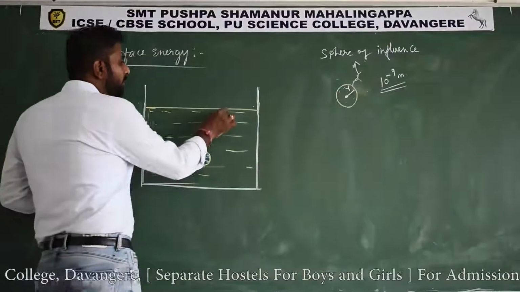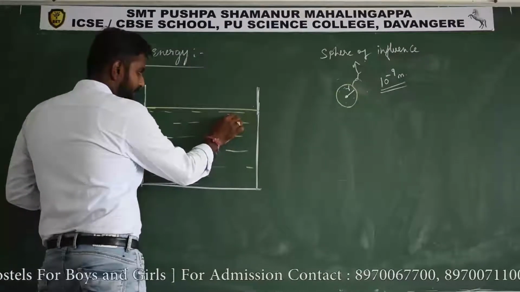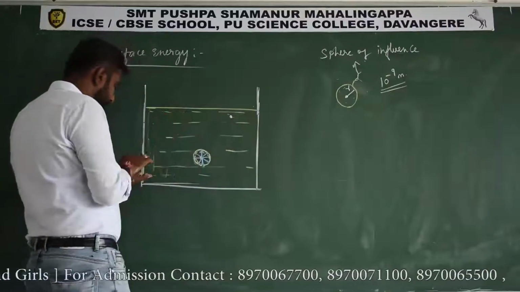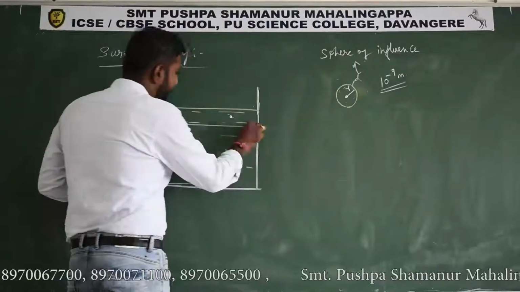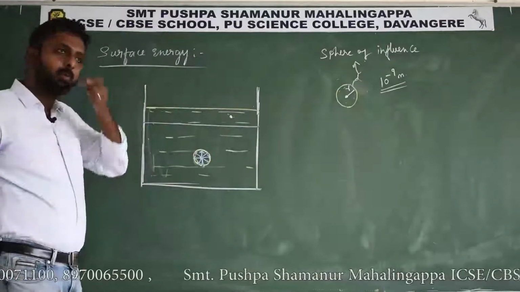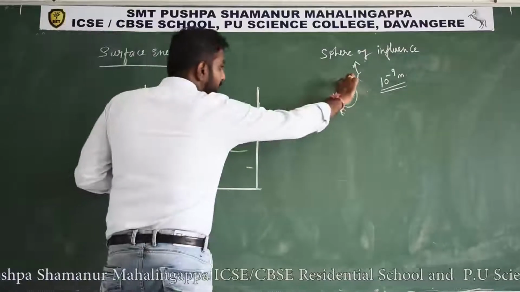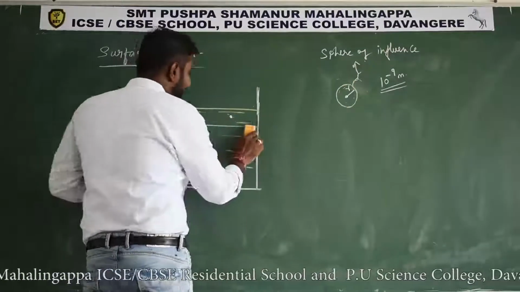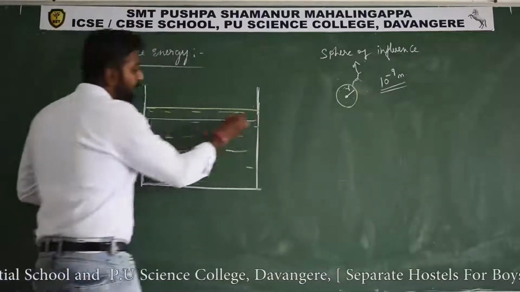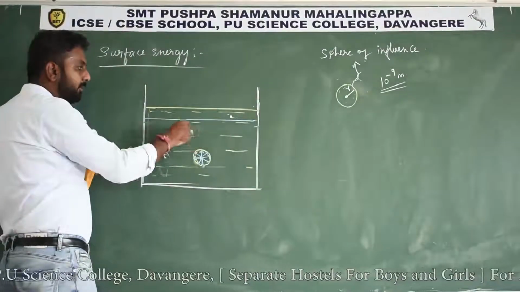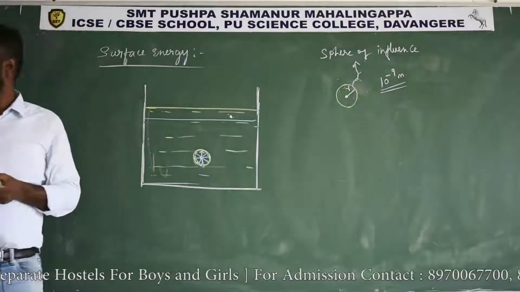And let us consider one more molecule somewhere here, and also let us draw an imaginary plane surface. The distance of this plane from the top surface should be equal to the radius of the sphere of influence.